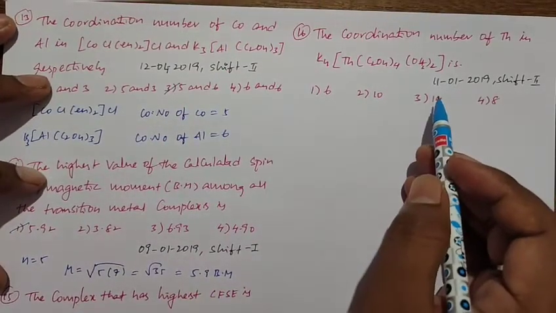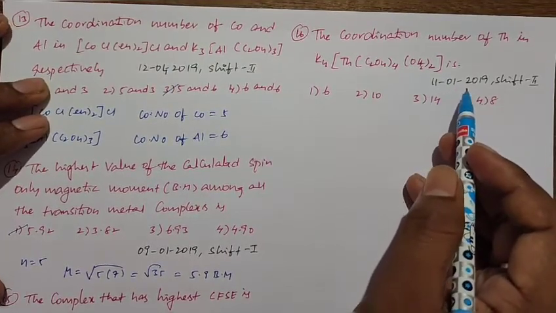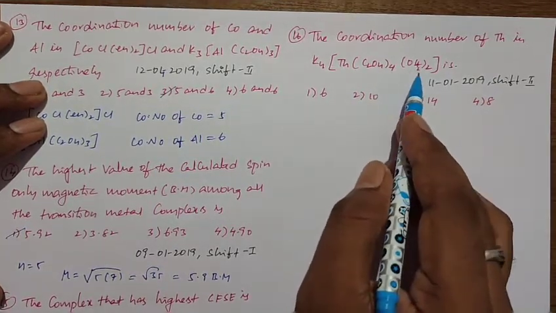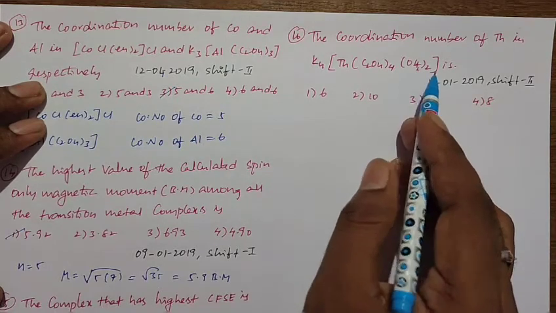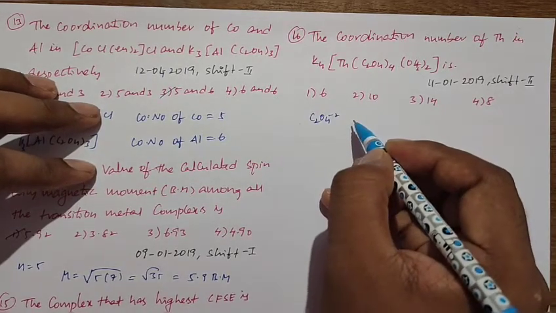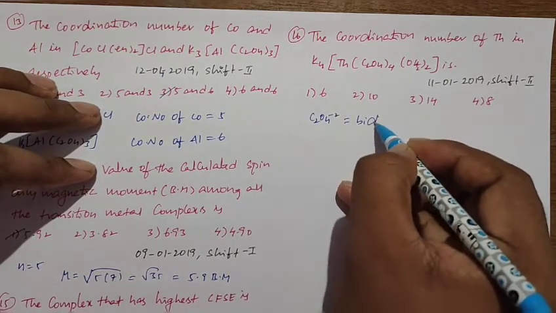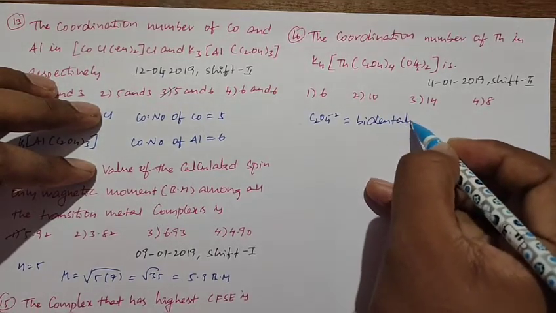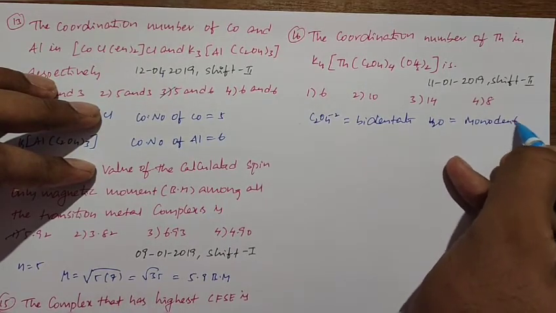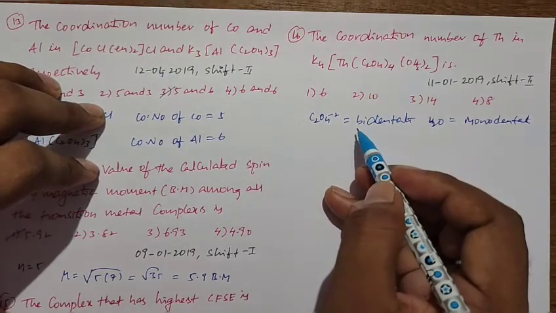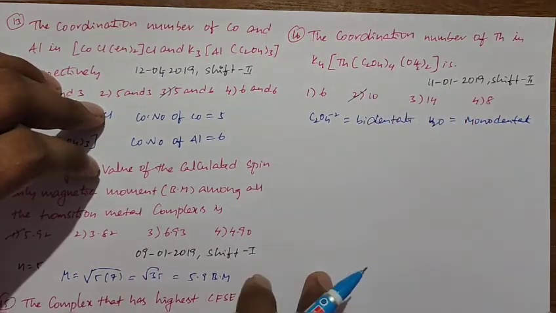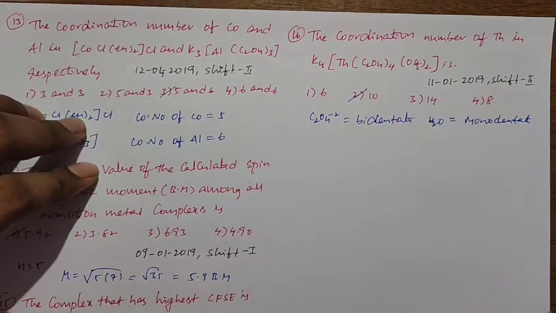This is the next problem, given in the 11th January 2019 shift paper. The coordination number of thallium in K4[Tl(C2O4)2(H2O)2]. If you see, two kinds of ligands are there. One is the oxalate ion, which is a bidentate ligand. And another one is water, an aqua ligand, which is monodentate. So oxalate, twice, is present. Each oxalate ion forms 2 coordination bonds, total 8, and 2 water molecules add 2, total 10. So the coordination number of thallium in the given compound is 10.